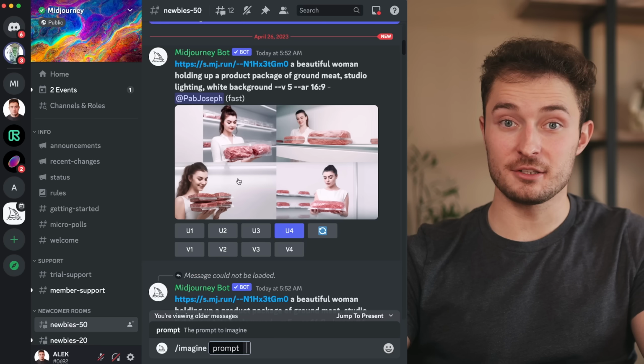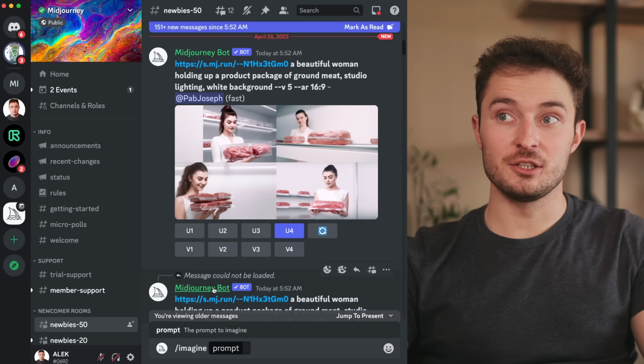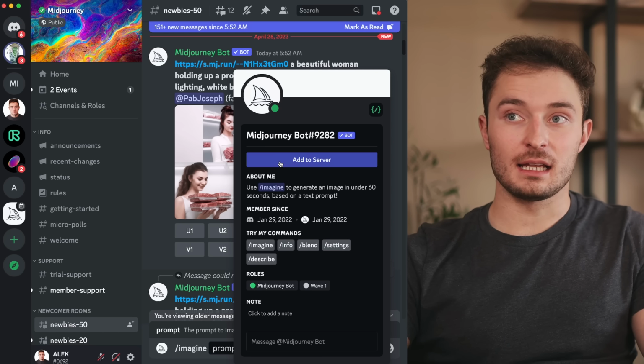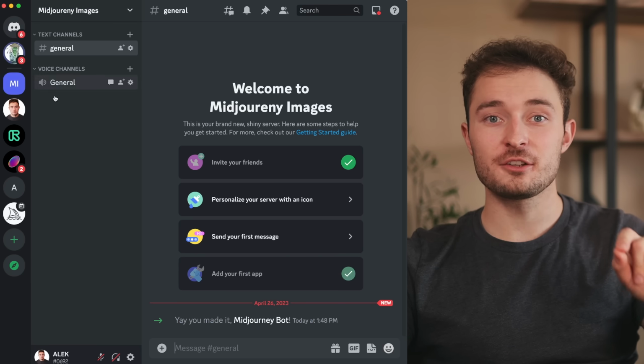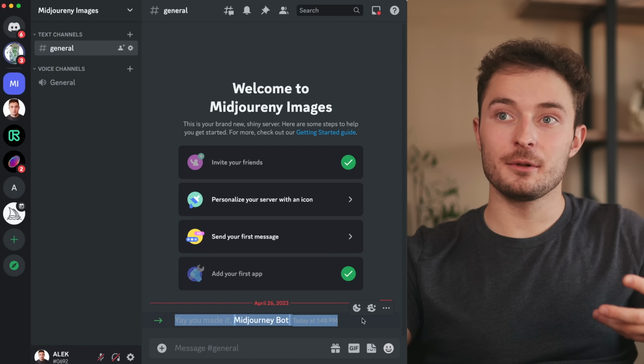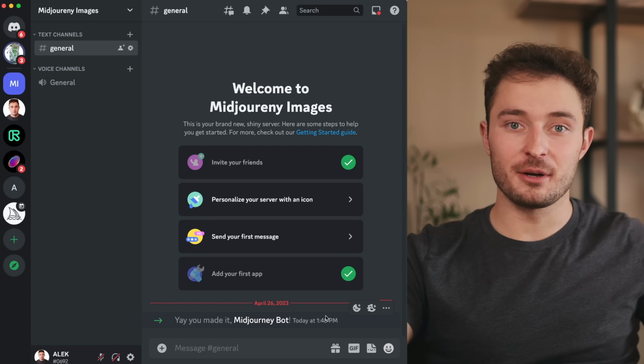Now back in the main Midjourney server, I just have to find this Midjourney bot, and if I click on it and click add to server, then I can just add it to that server that I just created. Now this way, when I choose the server that I just created, I'll be able to use the Midjourney bot without seeing everybody else's images.